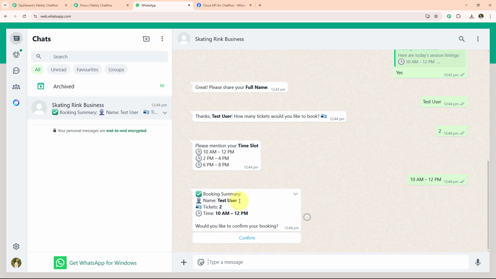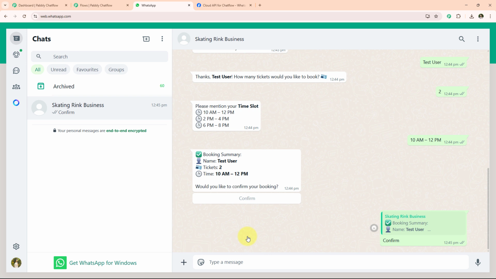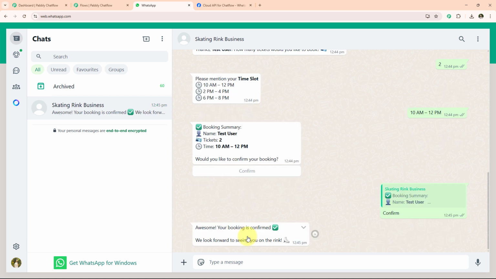Booking summary. Name: test user. Tickets: 2. Time: 10 am to 12 pm. Would you like to confirm your booking? Now simply click on confirm. After clicking confirm, I am getting our last message. Awesome, your booking is confirmed. We look forward to seeing you on the ring. So you will see I am getting the responses. Now simply go back to our Chatflow section.